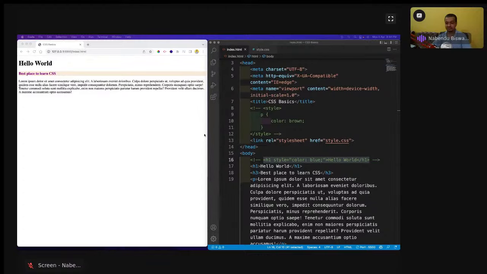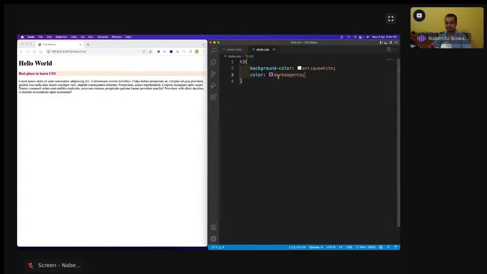One is the color names, which we have already seen. These color names are antique white, dark magenta. All of these are color names. And there are another 3 ways: one is hexadecimal, one is RGB, and one is HSL. So first, let us see what these color names are, and why these weird color names like dark magenta, antique white exist. Nobody knows what these colors are. So let us see why these weird colors are there and what they actually are.